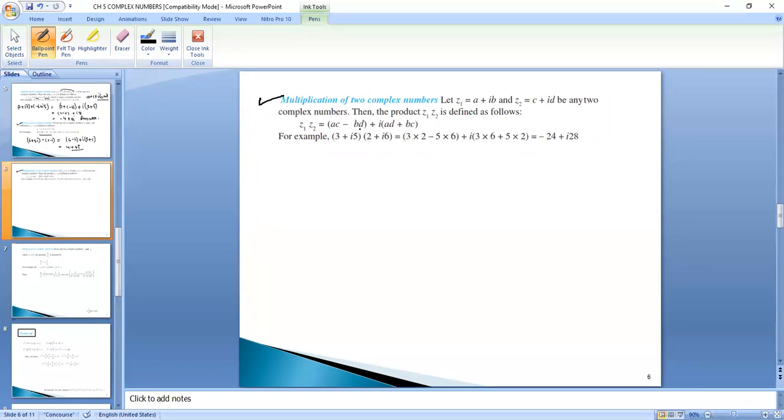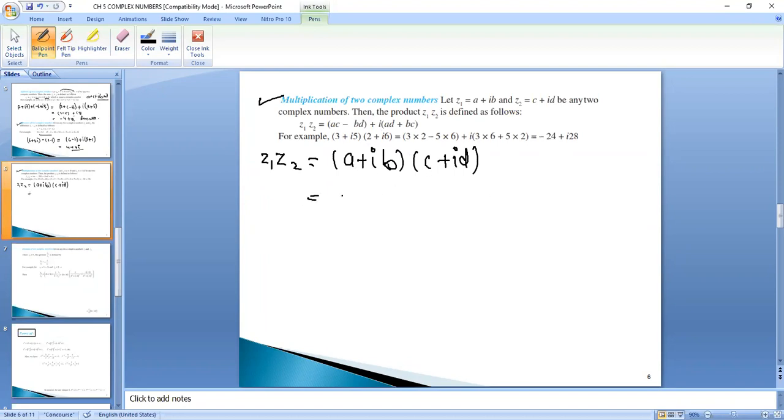But you must be knowing how it came. So I am writing Z1 Z2 is equal to A plus iota B and C plus iota D. We will multiply the four terms, right? The way we multiply two brackets, the same way.